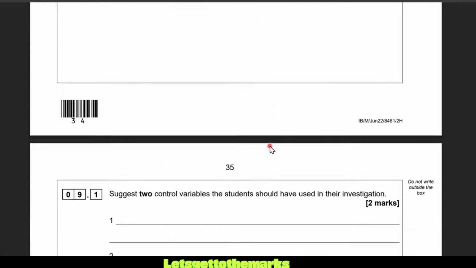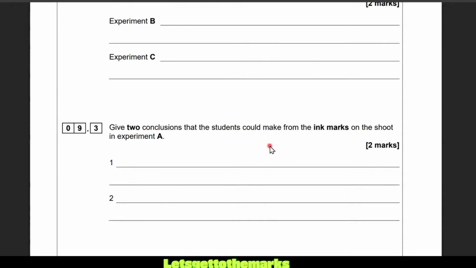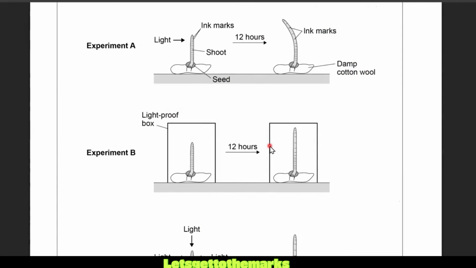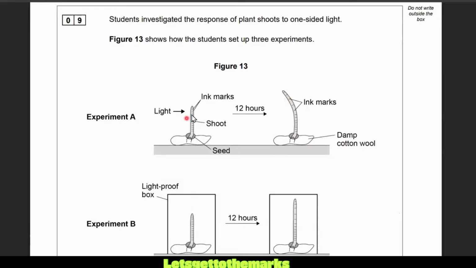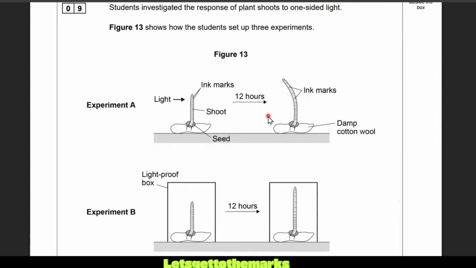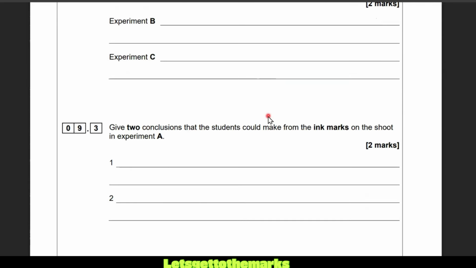So what did the question actually ask? Give 2 conclusions the students can make from the ink markings in the shoot in experiment A. From the ink markings, I can tell that whatever causes it to grow is in the top half of the shoot. The top half of the shoot has grown more. And the cells are getting bigger because they're getting stretched and further apart. So the plant cells are getting bigger. And I guess the fact that it's bending, but they might not ask that. Oh, no, we did that.